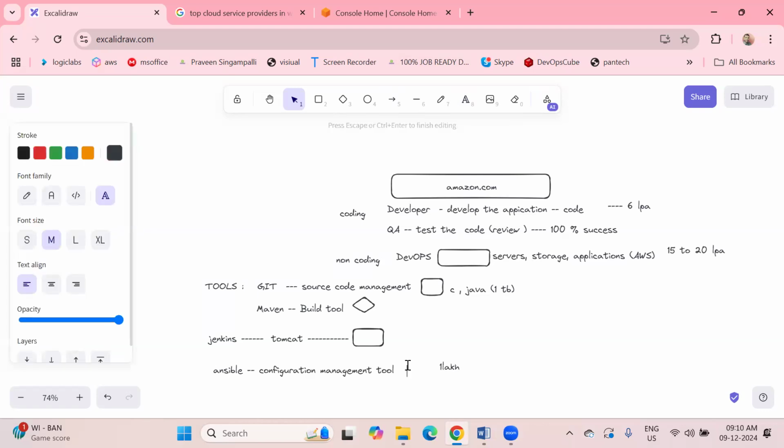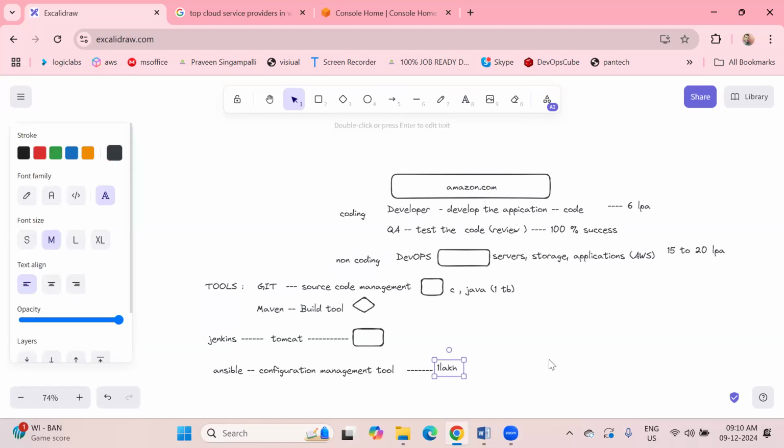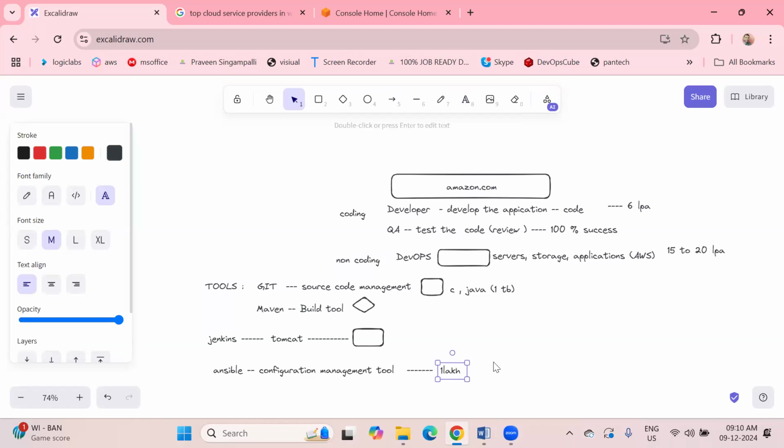Suppose in these 1 lakh servers, we want to deploy at a time, install some applications, or do patching. How can we do it with the help of Ansible? Within seconds, we can patch 1 lakh machines. That much power Ansible has. It does admin kind of tasks.